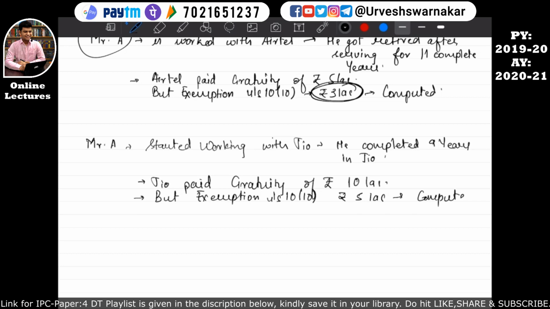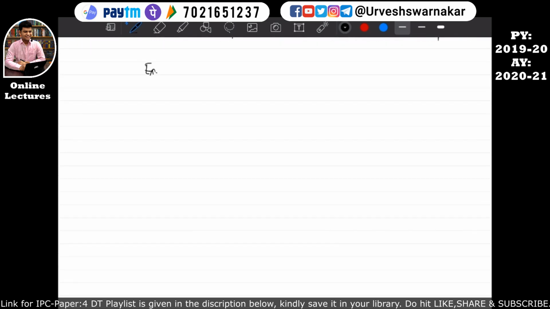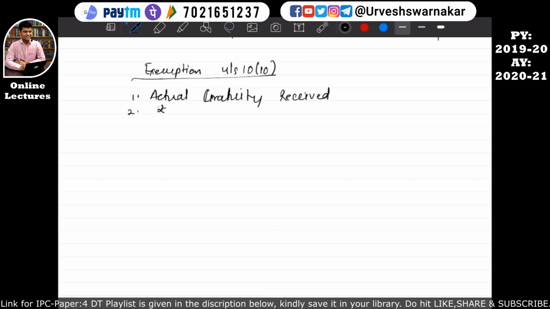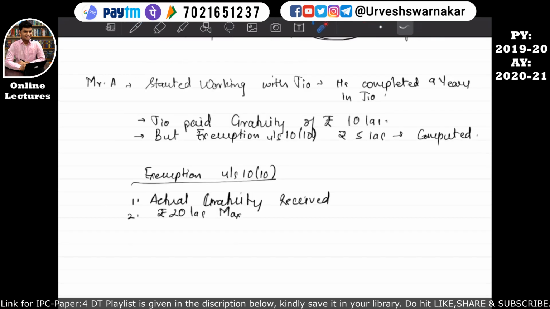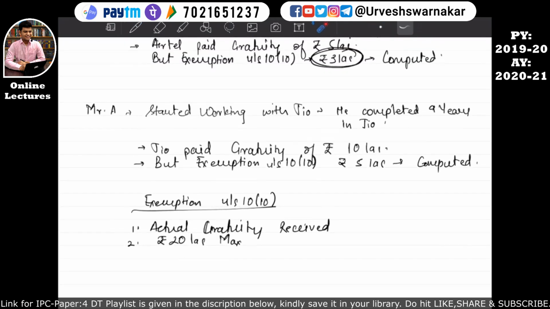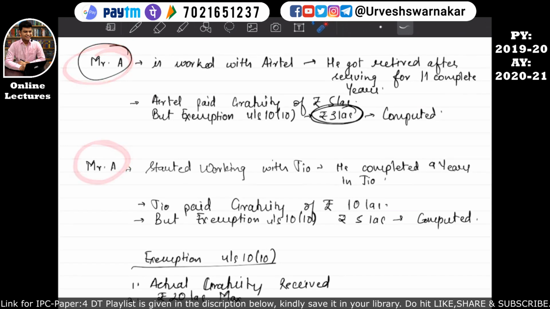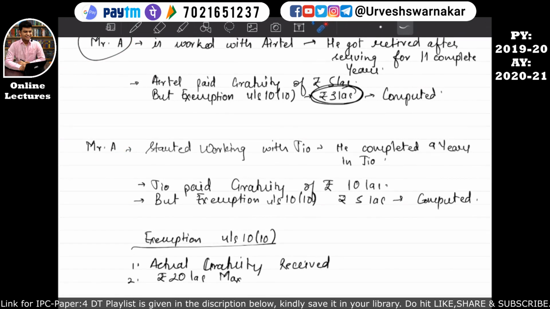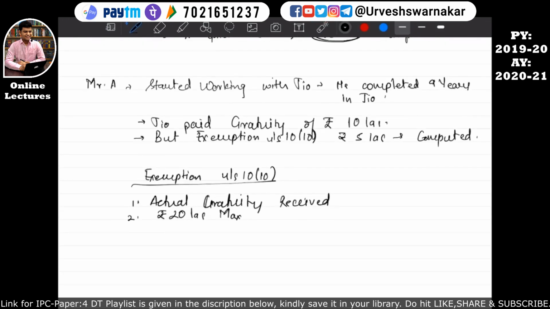So what I wanted to explain to you was, while calculating exemption under section 10 subsection 10, our formula says actual gratuity received, and there is a rupees 20 lakhs maximum limit. So understand that if this employee Mr. A has been employed 2 times, and he has received gratuity 2 times, then the gratuity exemption which he has received from the former employer, that is the earlier employer, which was rupees 3 lakh, this 3 lakhs will be reduced from this maximum limit and the maximum limit will become 17 lakhs. I hope this is quite clear.